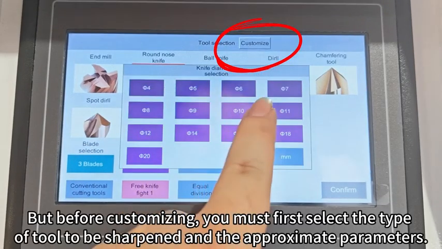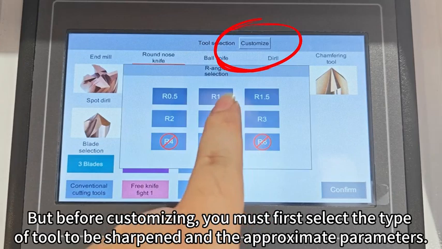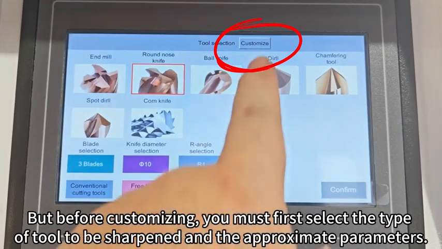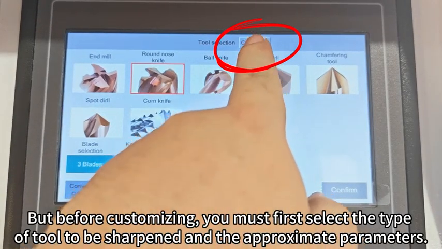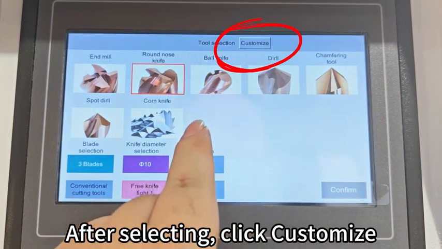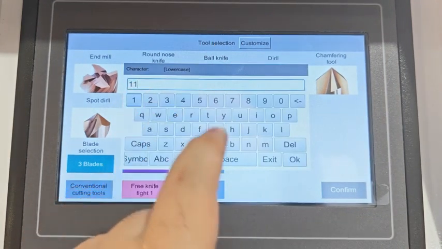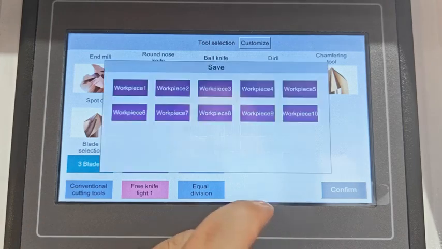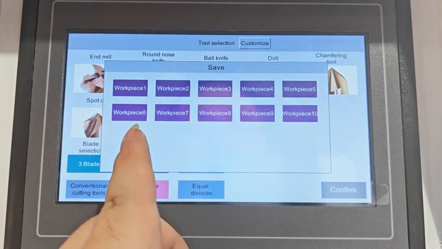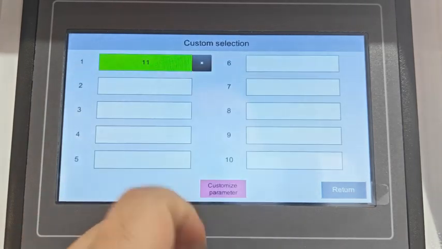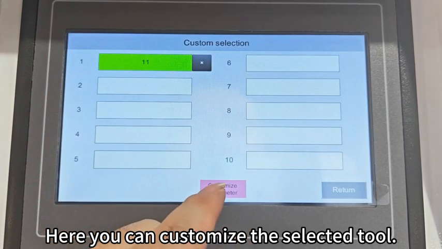But before customizing, you must first select the type of tool to be sharpened and the approximate parameters. After selecting, click Customize. Here you can customize the selected tool.